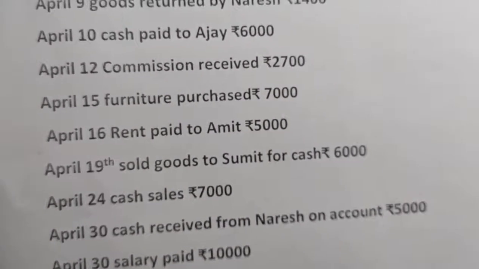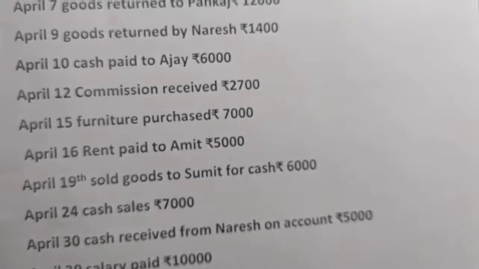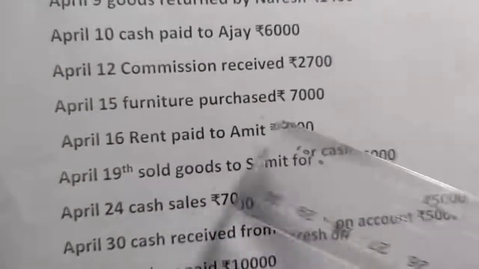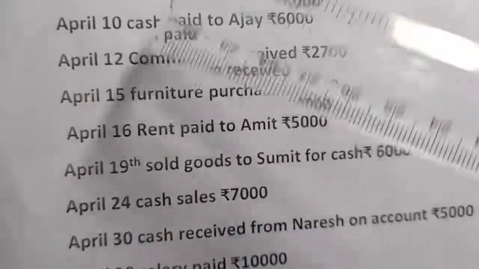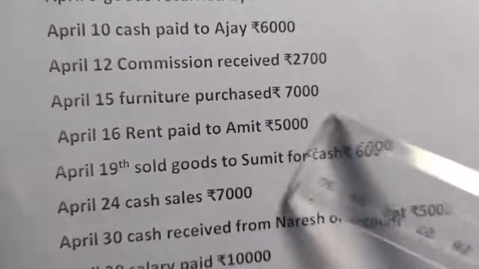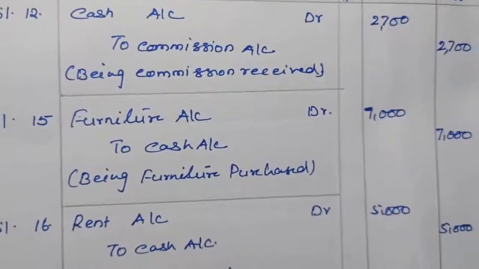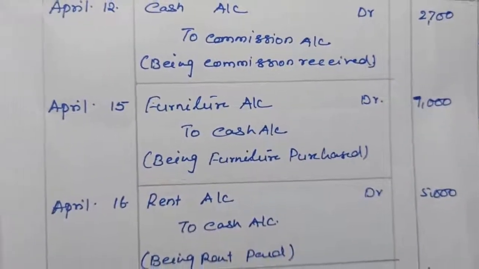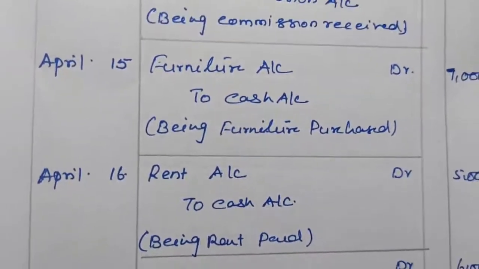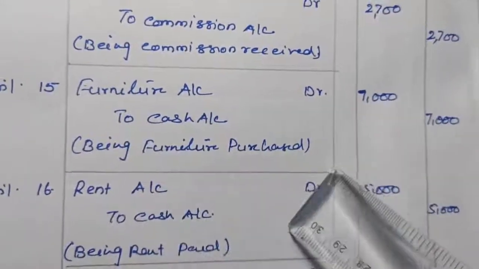So cash is going out. Okay, furniture will be debited and cash will be credited. We can apply the traditional rule also: debit what comes in, credit what goes out. Or we can say here furniture is an asset, and the asset is increasing; cash is also an asset but cash is decreasing. So furniture will be debited and cash will be credited, and our entry will be furniture account debit to cash account. Okay, so you can see that if we are purchasing goods, the purchases account will be debited, but if we are purchasing any asset, the respective asset account will be debited.